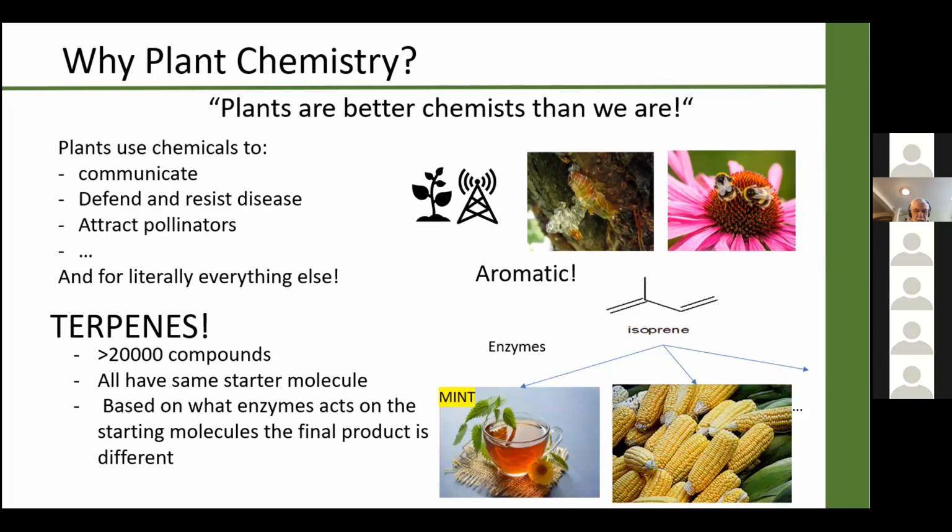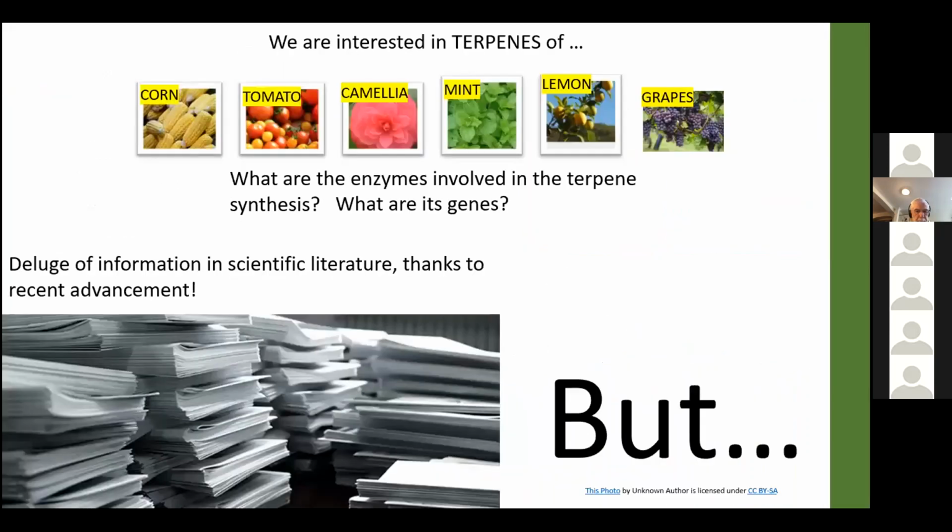If you are someone who loves tea, then it's full of terpenes, and there are a lot of crops which also have terpenes and so on. We are specifically interested in these crops: corn, tomato, camellia, mint, lemon, grapes, and so on. And we are asking questions like, what are the enzymes that are involved in terpene synthesis, and what are its genes, and so on.